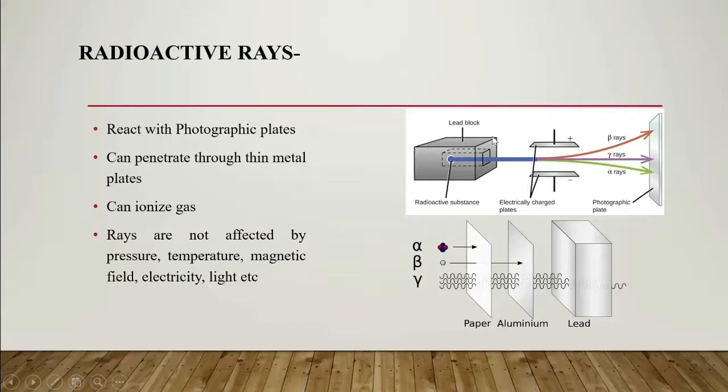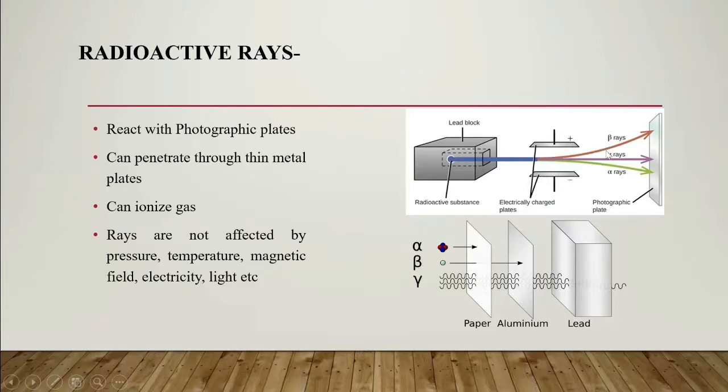Here is one example of these rays and how to determine their properties. This is a lead block, and this is the source of radioactive rays, and the rays come out through this point. Here is one positively charged plate and here is one negatively charged plate.